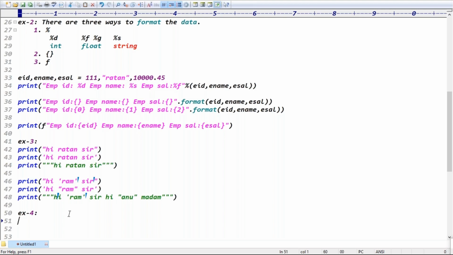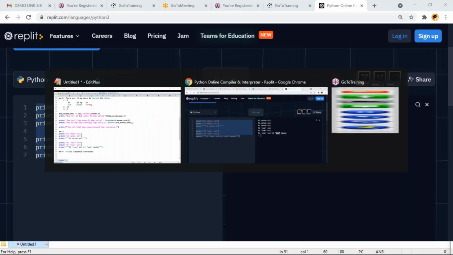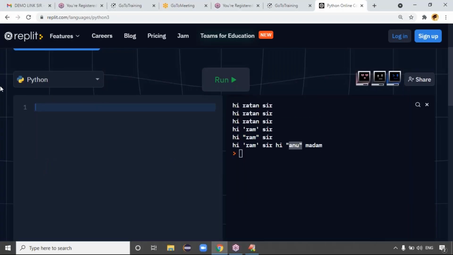Good. One more way we can format the data is the escape sequence character. Guys, if you take the escape sequence character, for example, escape sequence character is all about a representation of data.